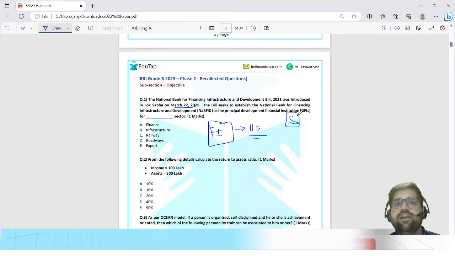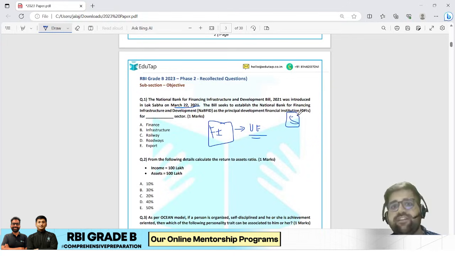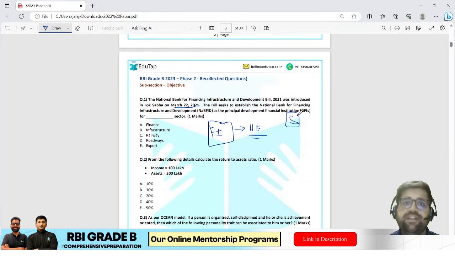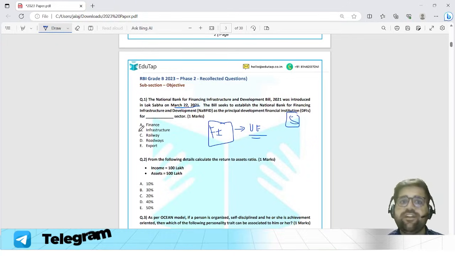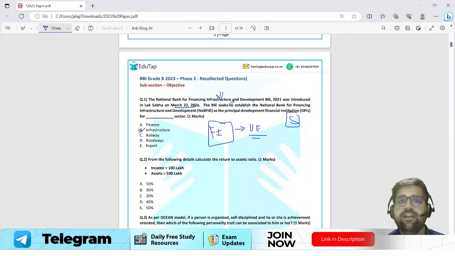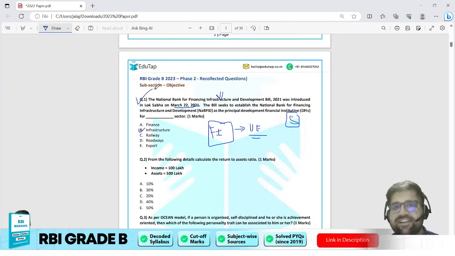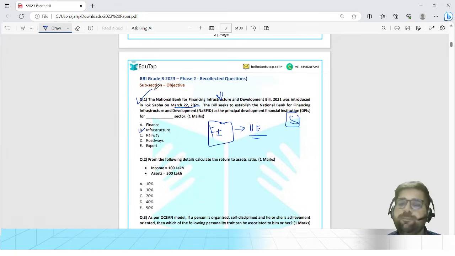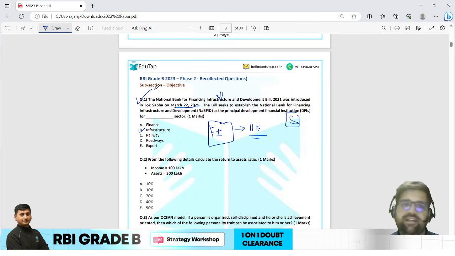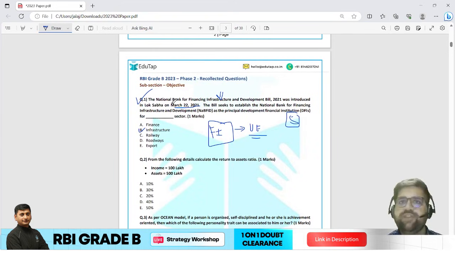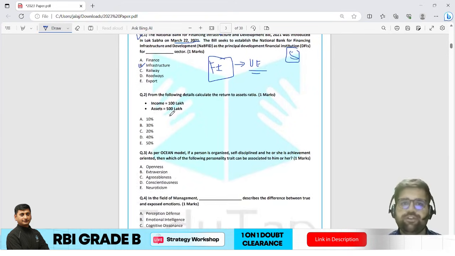NaBFID stands for National Bank for Financing Infrastructure and Development. So NaBFID is looking after which sector? It is the infrastructure sector. Even if you have read the full form of NaBFID, then also you could have attempted it. In our course, in our live classes, we have covered multiple things. But RBI, again, has asked a very basic question. So the first question according to me is very easy. It's like a cakewalk question.